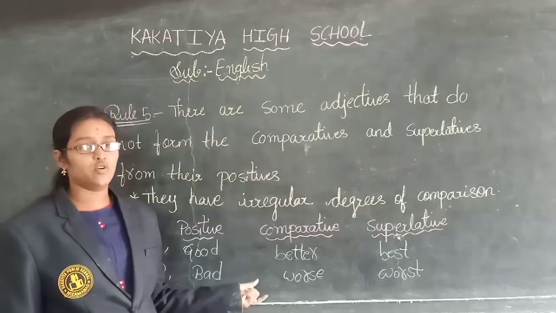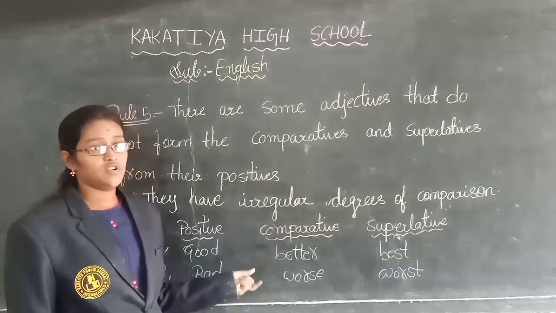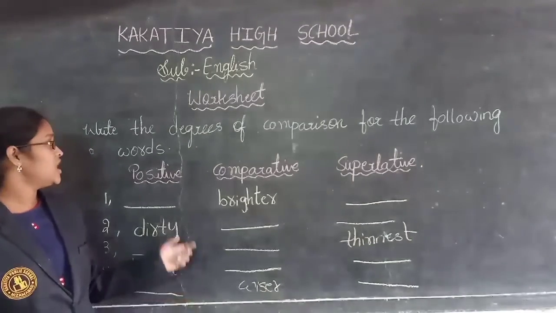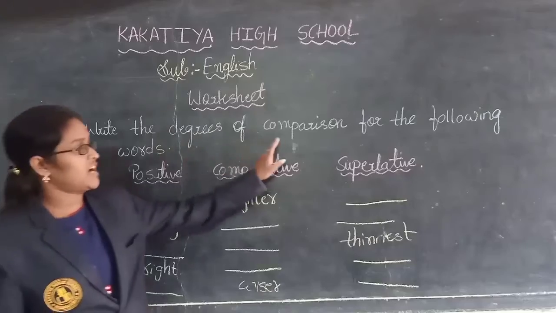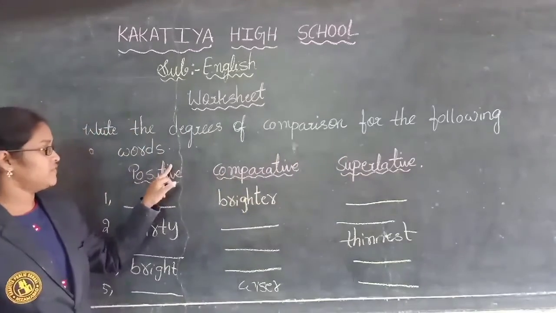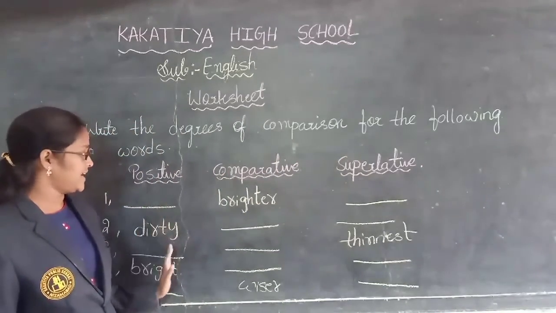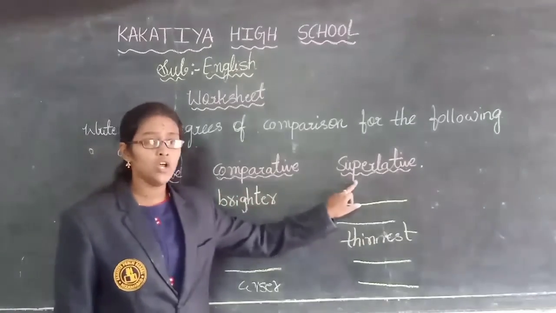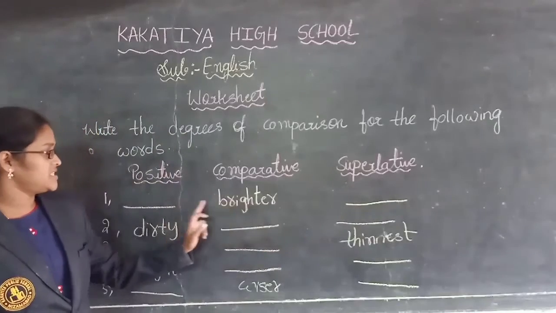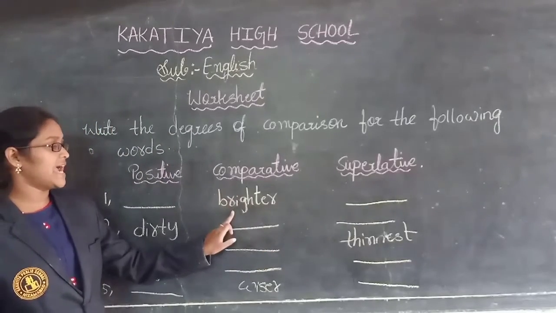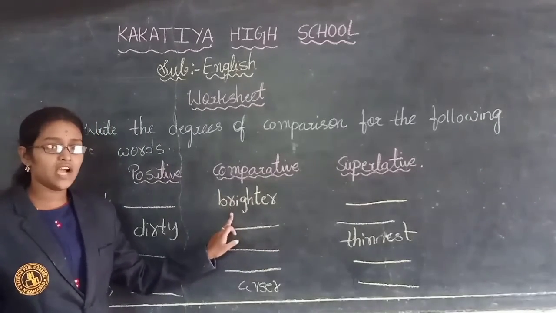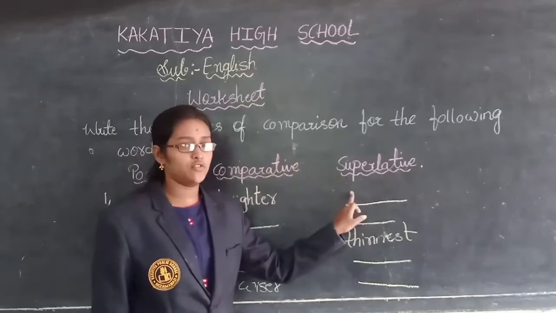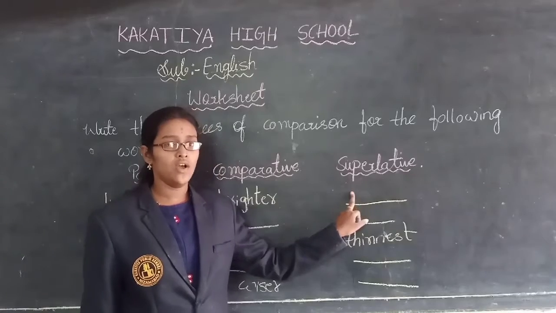So based on this, I am going to give you the worksheet. Everyone should solve the worksheet. This is today's class worksheet. So what you have to do? You have to write the degrees of comparison for the following words. I have given blanks for positive degree, comparative degree and superlative degree. So what is the first one? In comparative degree I have written brighter. So what you have to do? Which word will come in place of positive degree and which word you have to write in superlative degree? You have to write it.